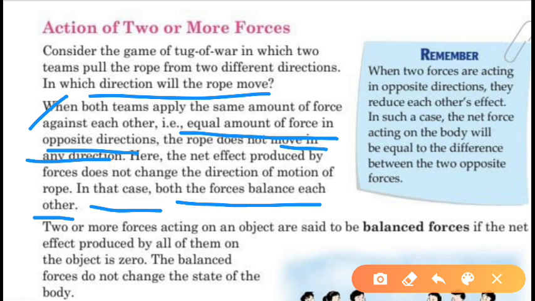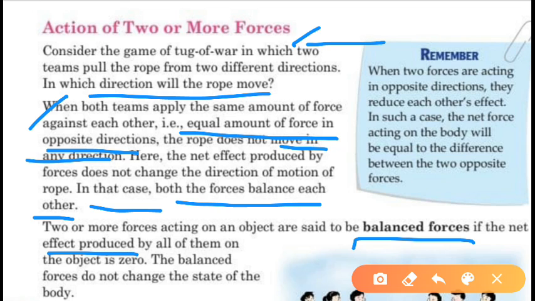The forces acting on the object are said to be balanced forces if the net effect produced by all of them on the object is zero. That means the force that team A applies and the force that team B applies, if the magnitudes of both are equal, let us say the force produced by the first team, A, is 5 Newton and the other team is also producing 5 Newton.